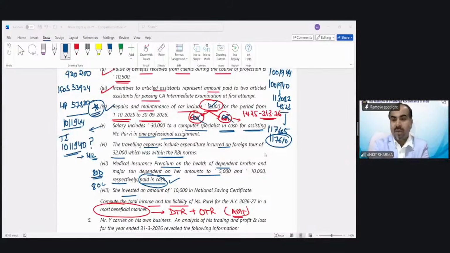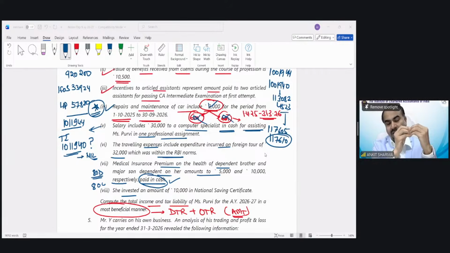Mustafa is asking, which type of notes and working do we have to do? Can you show us, sir? Look, you can see the solution pattern of your study material illustrations and test your knowledge questions. You have to work like that. You have to show working notes, but not in that much detail. In the solutions of the study material and test your knowledge questions, they give a very detailed explanation so that every student can understand what exactly they are doing. But you need not do that kind of detailed calculation with section and every explanation.